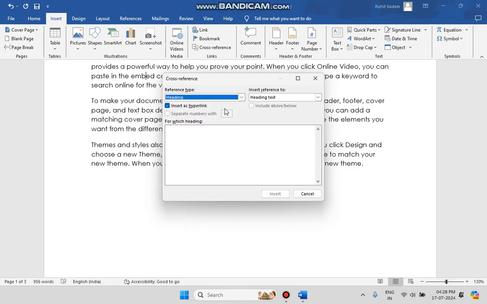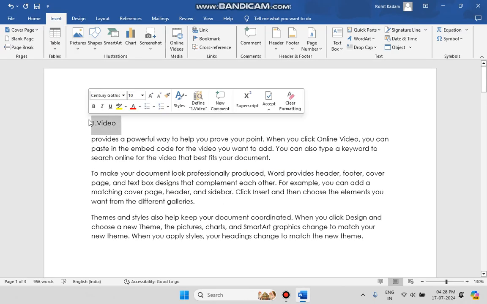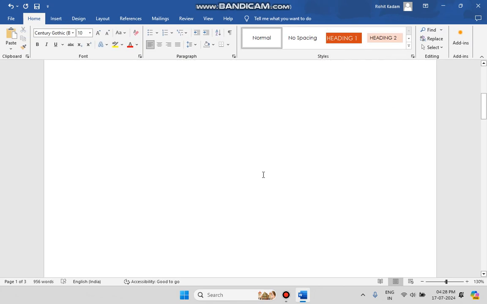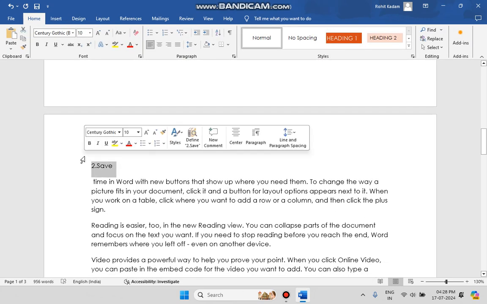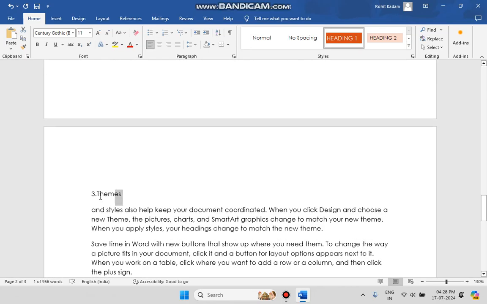Suppose I want to refer to the headings. Why is it not showing anything? Page numbers. Okay, not headings. Let me check. Headings. Okay, I understood why it's not taken. Suppose I take this and make it a heading. This is heading 1, this is heading 2, and this is heading 3.